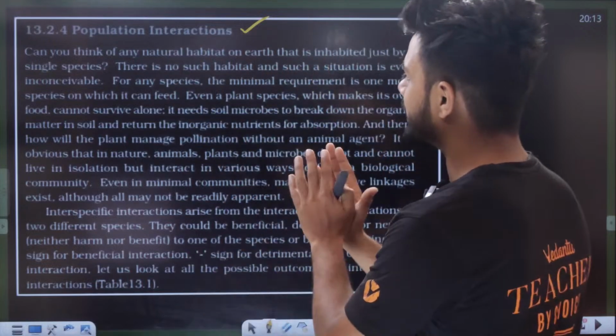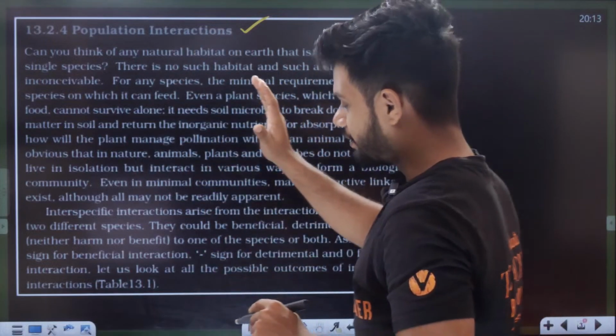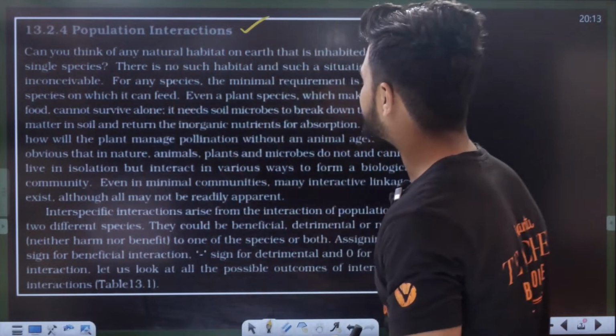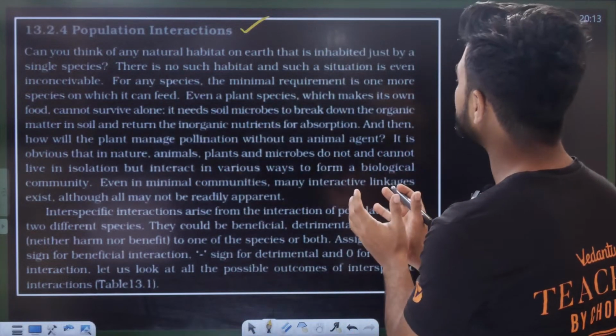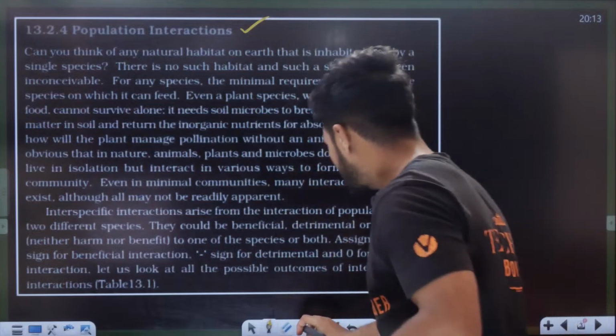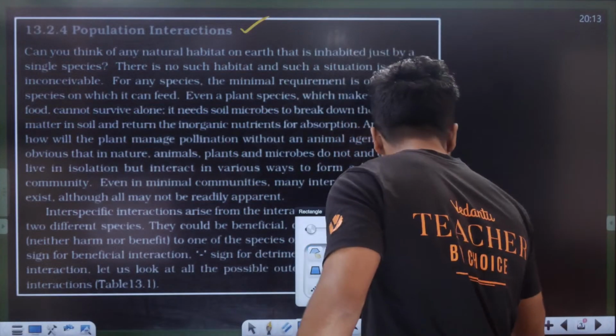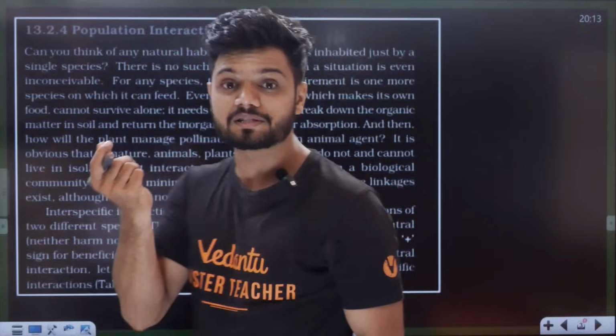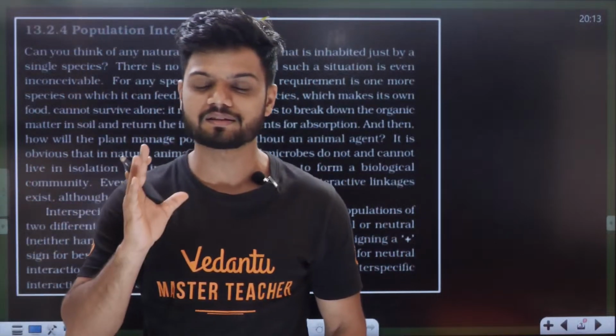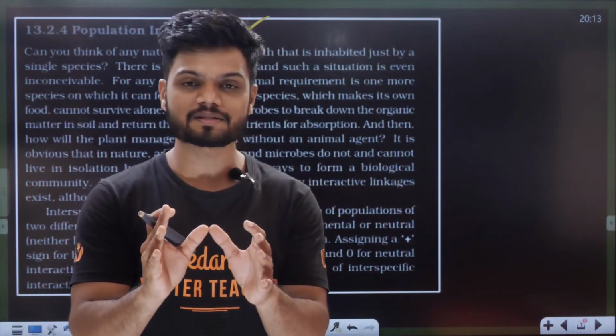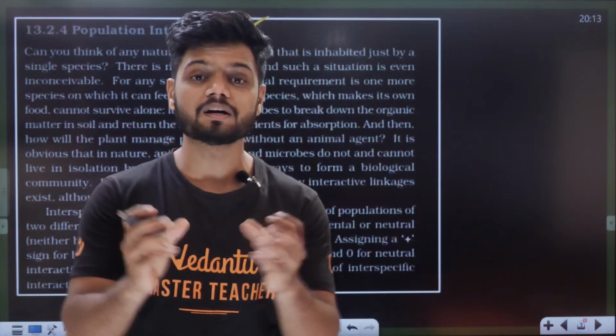Now students, can you think of any natural habitat on earth that is inhabited just by a single species? Anywhere on earth where a single species is there? Not possible. Every single place organisms will be in a group.